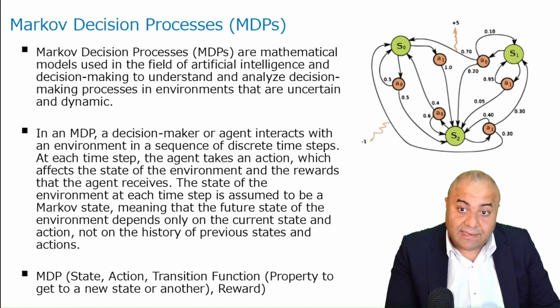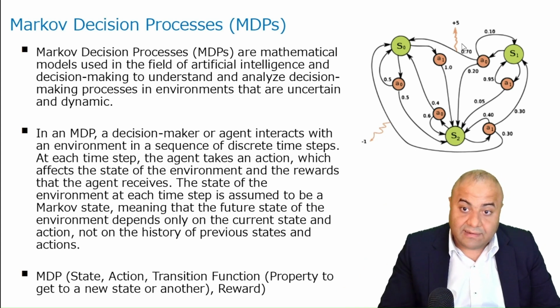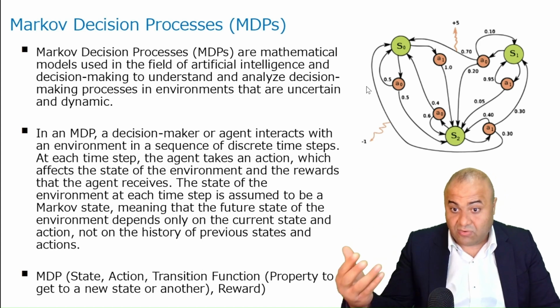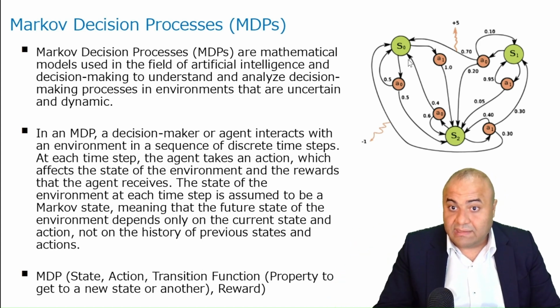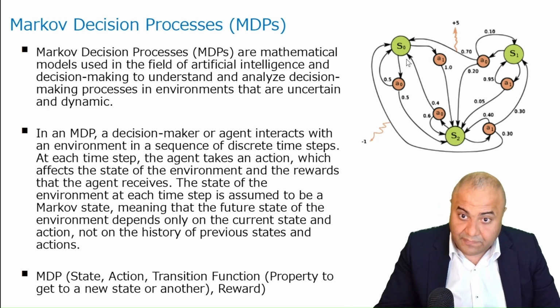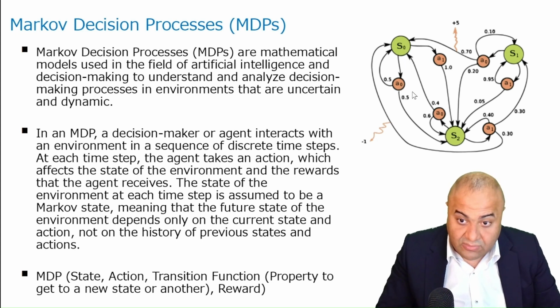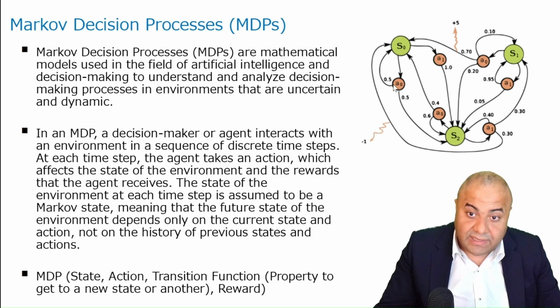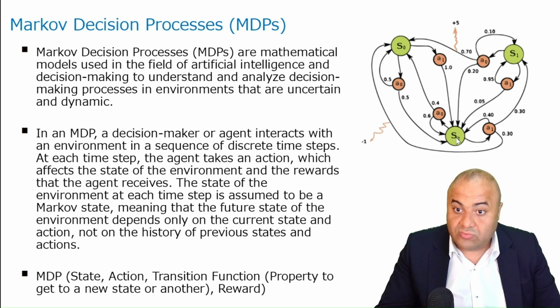Another thing, we can look into this diagram as a representation of a Markov decision process. If we are in a state S0, and we took action a0, we will have a possibility to go to state 2 or go back to state 0.